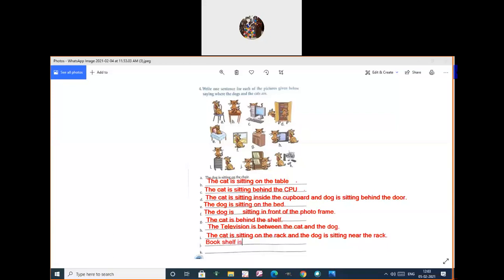Bookshelf is in between. In between the both are cats, isn't it? Both are cats only. In between the cats. Very good.